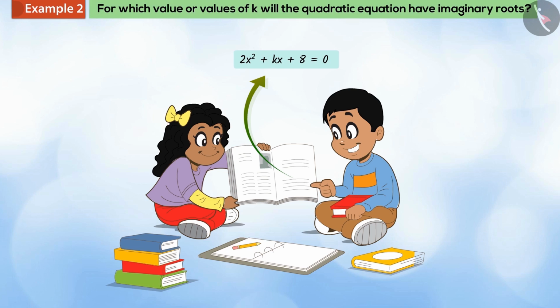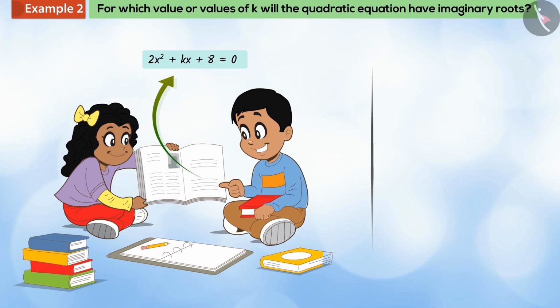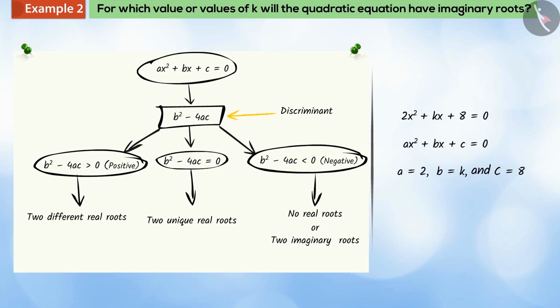Jay says, it's very easy. I will solve it now. First of all, by comparing this equation with the standard form of the quadratic equation, we get the values of a, b, and c. We know that the roots of quadratic equation will be imaginary if the value of its discriminant is less than 0, that is, negative.